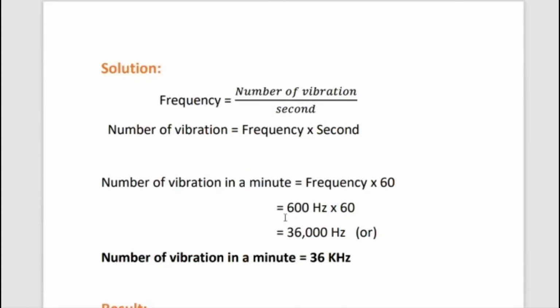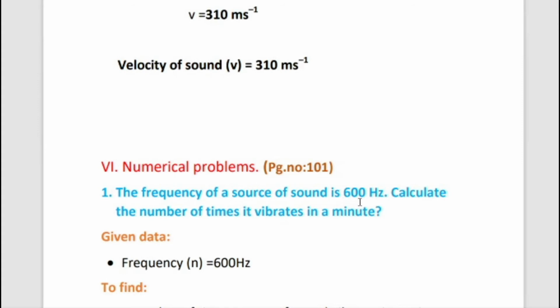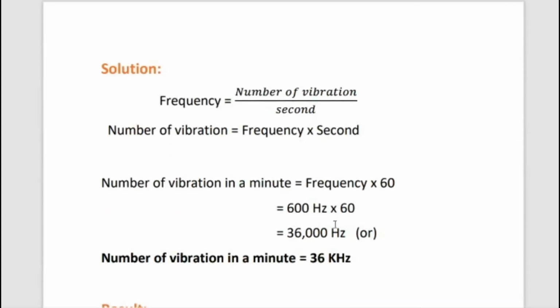So here they have given 1 minute. 1 minute contains 60 seconds. So the number of vibrations in a minute is equal to frequency into 60 seconds. So 600 into 60, where the frequency is given as 600 hertz. We substitute here and get the number of vibrations in a minute equal to frequency into 60, equal to 600 hertz into 60.